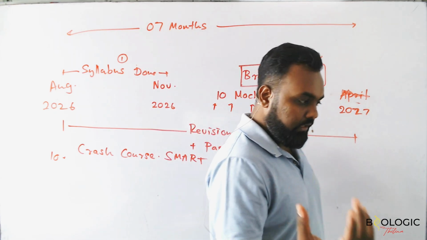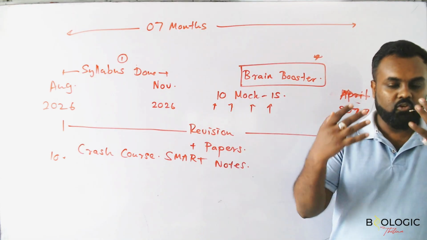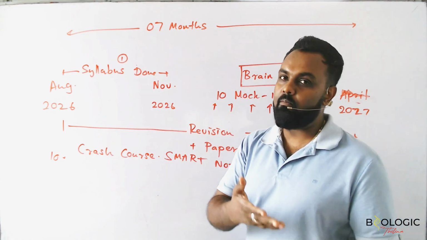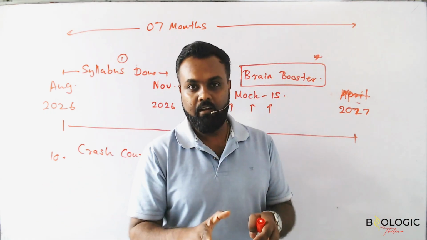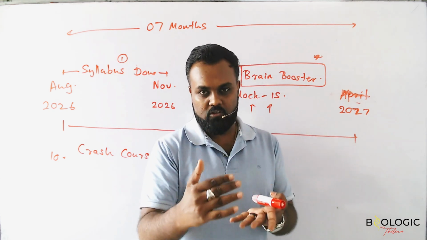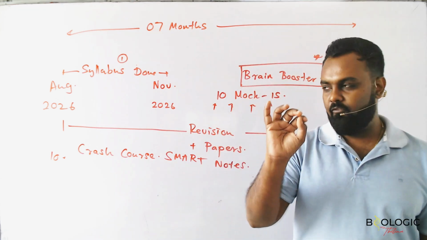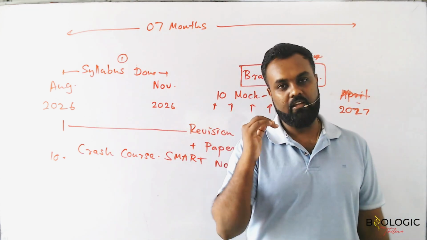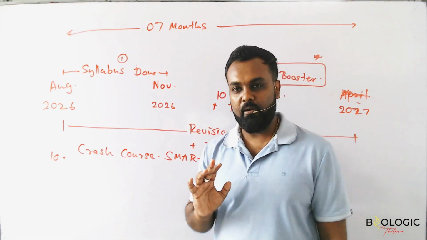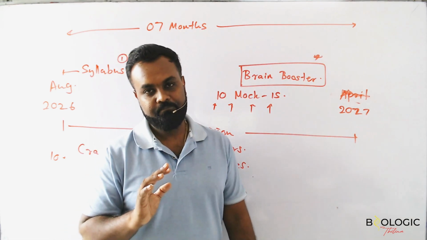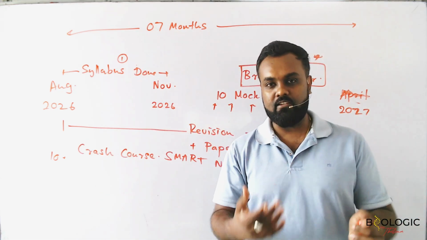So you write it honestly, because I can't see that you are actually writing. I can ask you to switch on the camera, but I can't entirely see what is surrounding you, right? So be honest and write it. Quickly send the photos, make them into a PDF and send it to me. I can mark it. I'll give that opportunity as well. But for the paper class, if you can come, it is very effective because you are writing in front of me. So I'm pretty sure you are not going to copy from something. But if you are very far away, what to do? Anyhow, we'll adjust, right? Do it honestly.